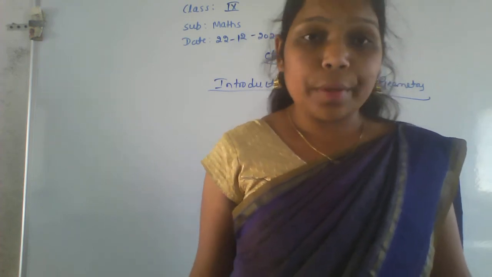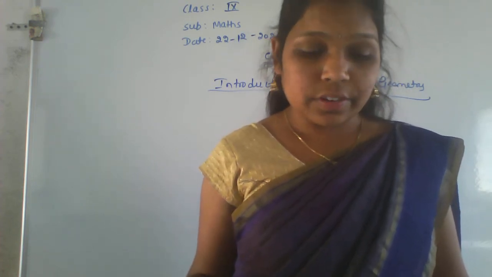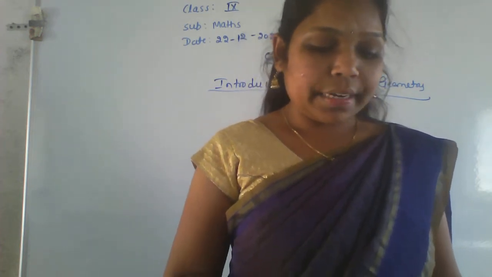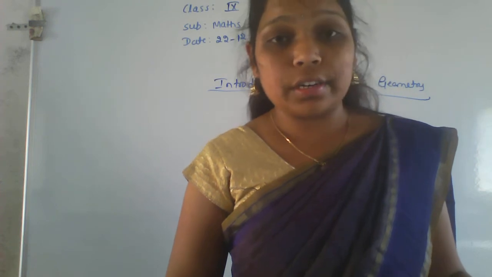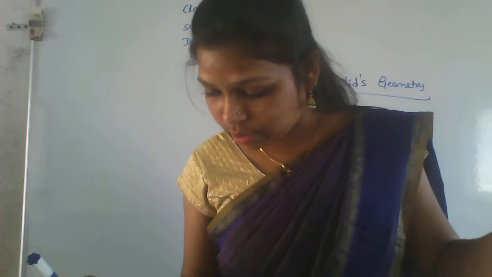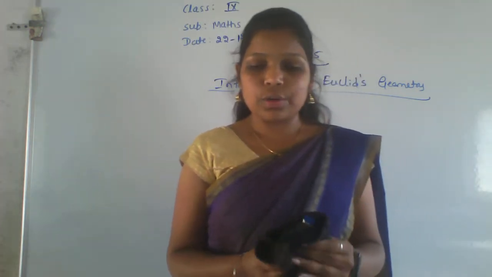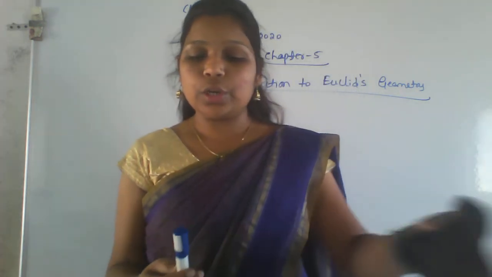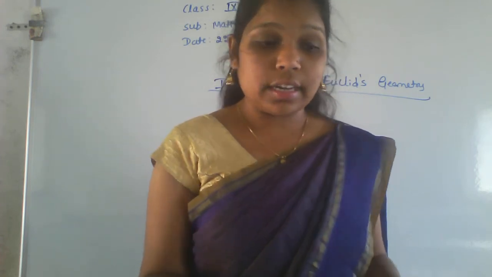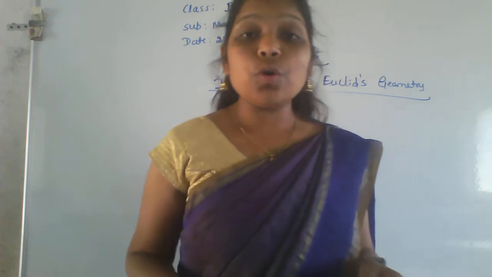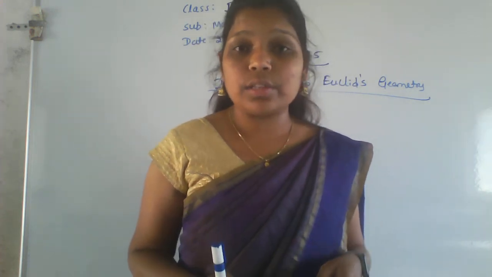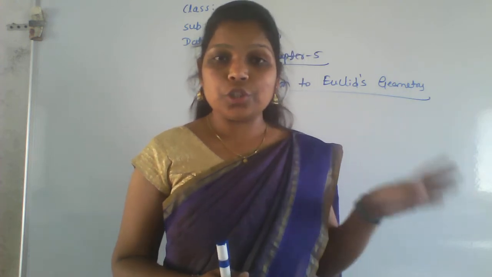The word geometry comes from the Greek words geo, meaning earth, and metria, meaning to measure. Geometry includes these two terms, geo and metria. Geo means earth and metria means to measure. Geometry is nothing but earth measuring. That is what we are learning in geometry.